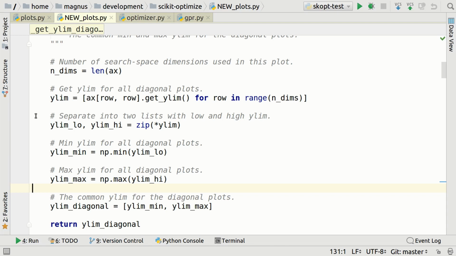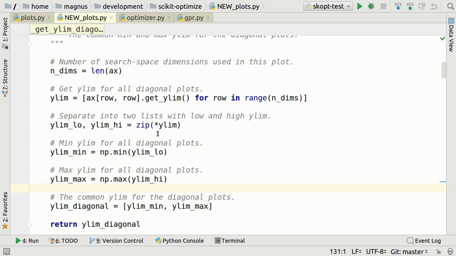Now, the way I like to write this is I like to give each code line a bit of space. And again, I don't like this word code, okay? We're programming here, but you all say code, so you have polluted my vocabulary. Fuck you. Anyway, you should generally avoid to have many nested function calls, alright? Normally, I'm perfectly fine using the variable name i or j or k when we're iterating over something. The reason I use row here is that I want it to be consistent with code I have further below, where I use row and column. And I'll get back to that in a moment.